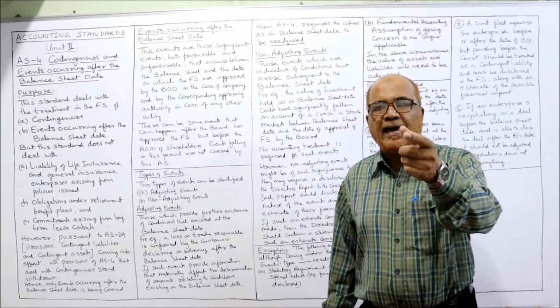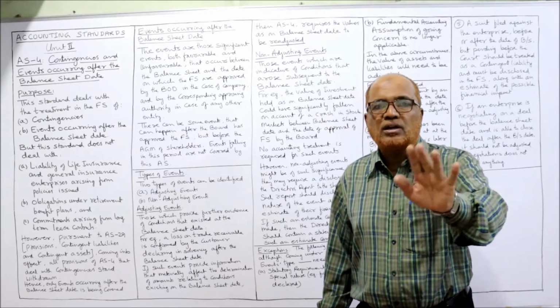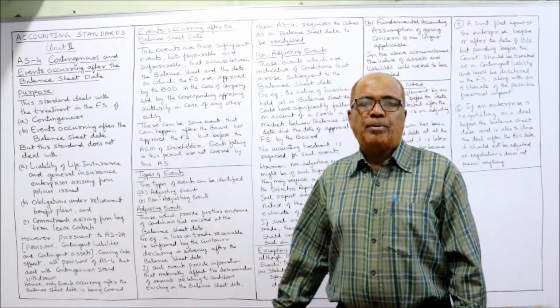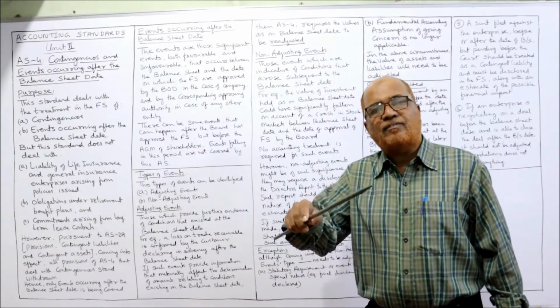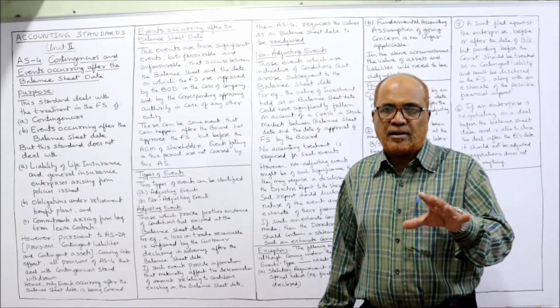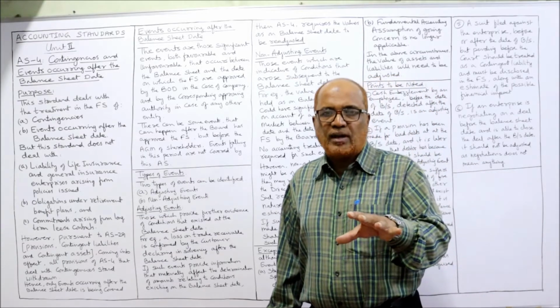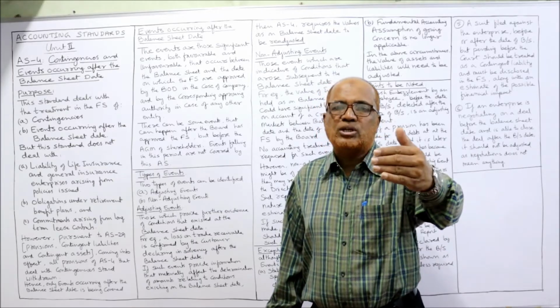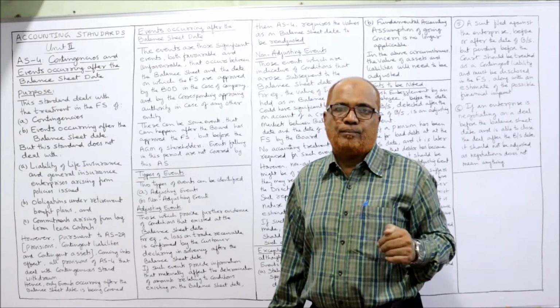This 1 month period, any event occurring is not covered by AS4, because the event is occurring after the approval of the board of directors. But the events which we require are after the balance sheet date and before the approval.